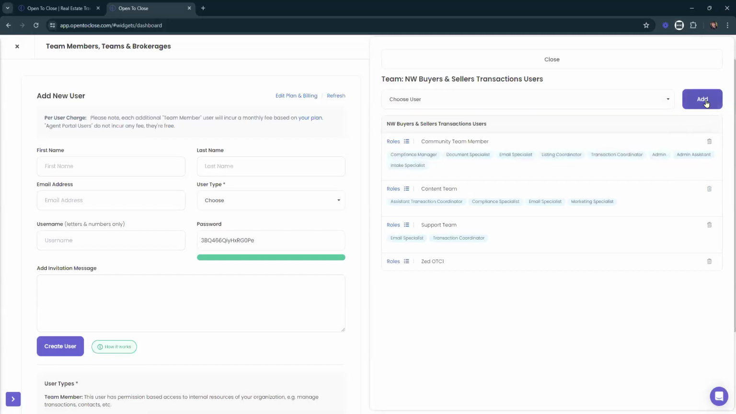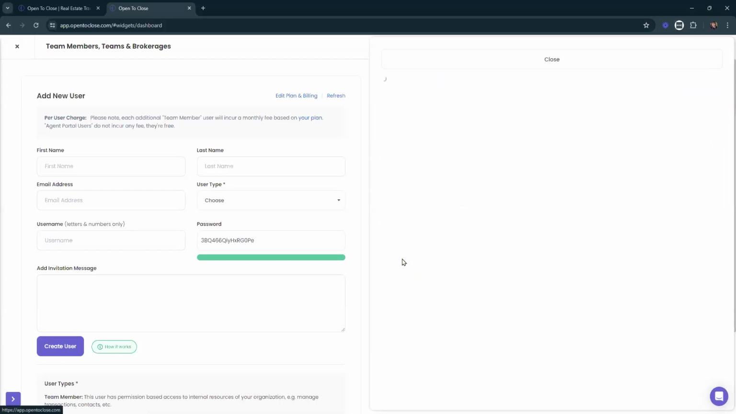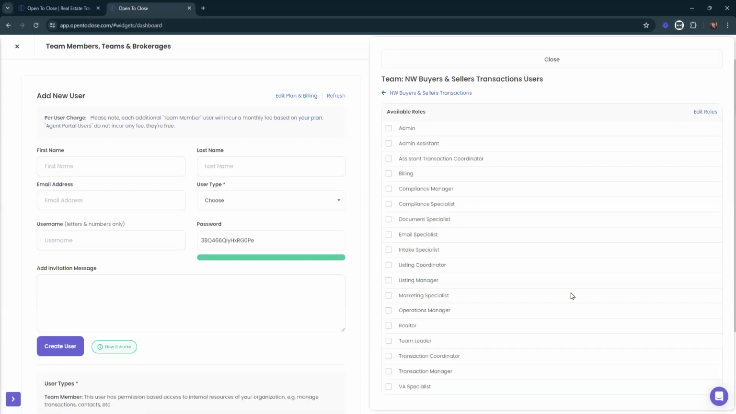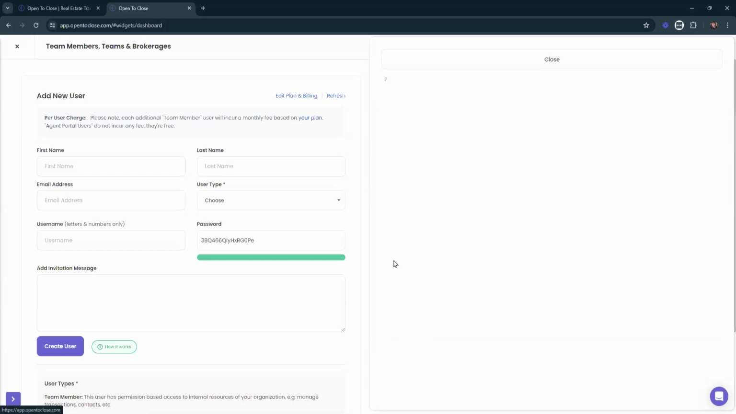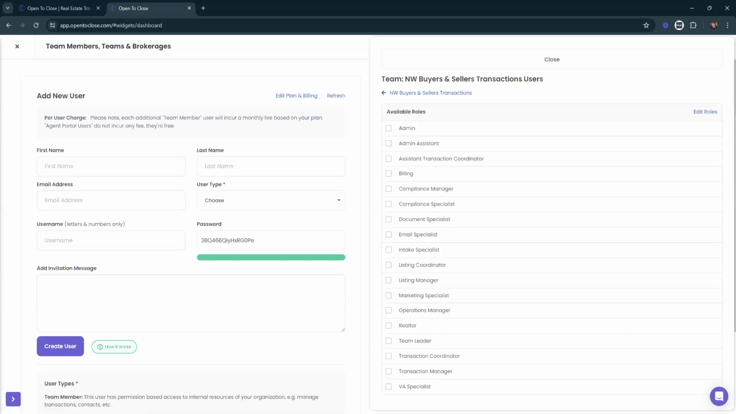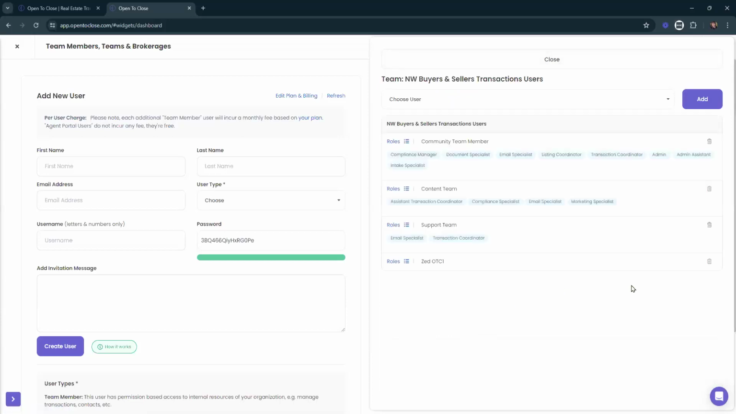I'm going to add Zed. Boom. Now they're added on there. From there, I would then go and click on roles and make sure that we have their roles associated with them as well. That way, when Zed logs in, they're able to see what they need to see already ready in their account. And they're not like, well, there's no property, so there's nothing for me to do, so I'll just log back out, right?